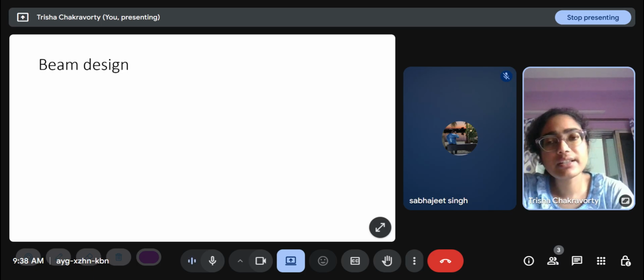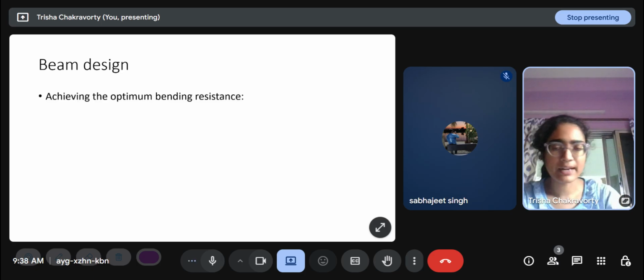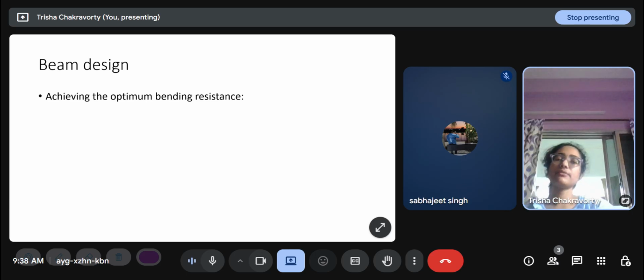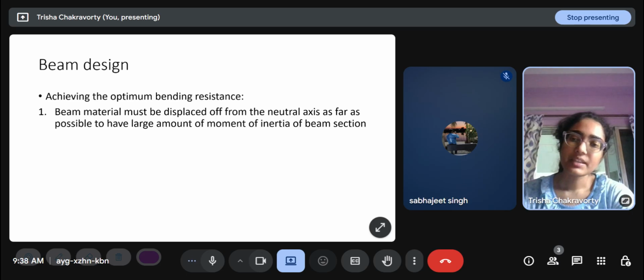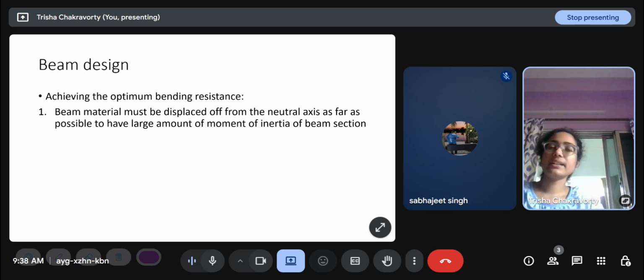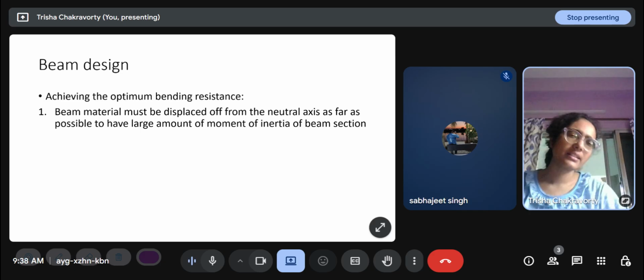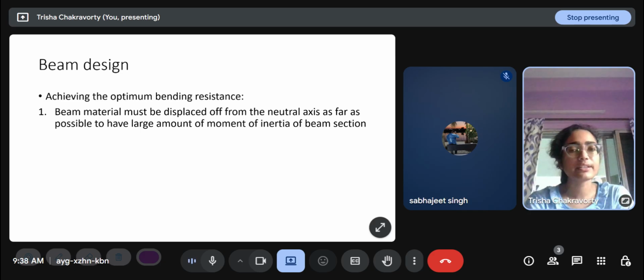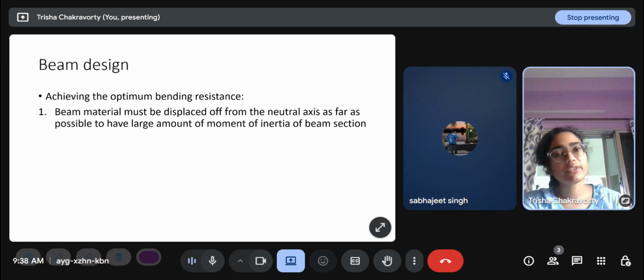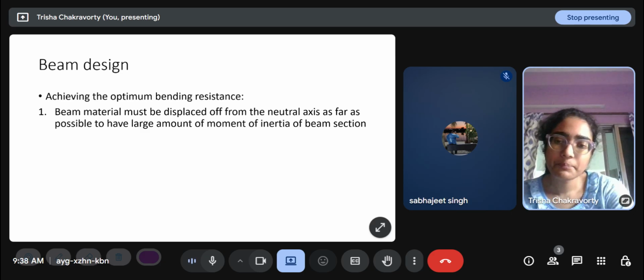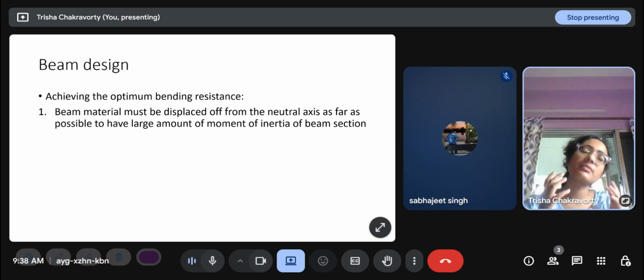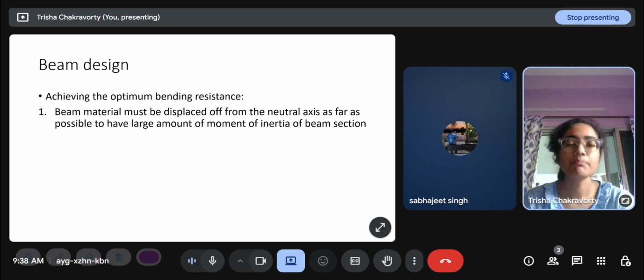Beam design. Now we have to see the design criteria. What is the design objective? Objective is achieving the optimum bending resistance. We know that beams generally fail under bending. Shear is not that important, not often the governing criteria. The beam material must be displaced off from the neutral axis as far as possible to have a large moment of inertia of the beam section, which is a property that resists bending. So that is, I want to maximize the moment of inertia for the same cross sectional area.